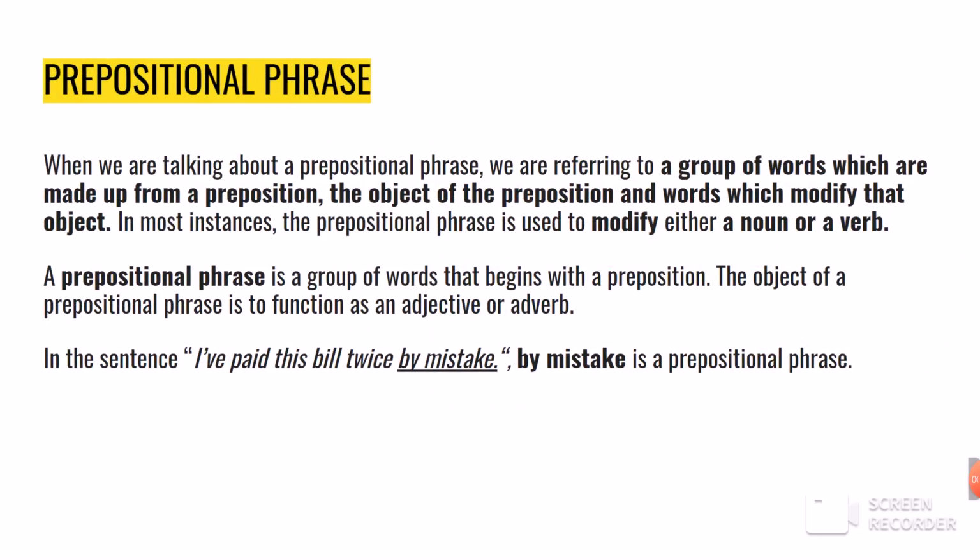Prepositional phrase. When we are talking about a prepositional phrase, we are referring to a group of words which are made up from a preposition, the object of the preposition, and words which modify that object. In most instances, the prepositional phrase is used to modify either a noun or a verb. A prepositional phrase is a group of words that begins with a preposition. The object of a prepositional phrase is to function as an adjective or adverb. In the sentence "I've paid this bill twice by mistake," by mistake is a prepositional phrase.